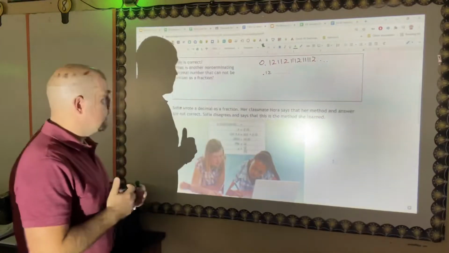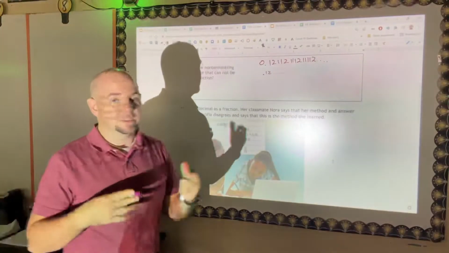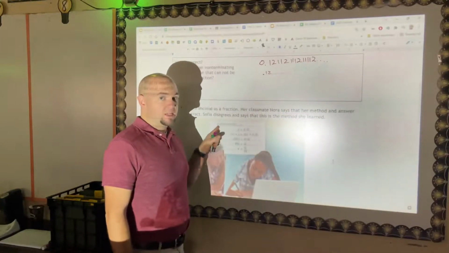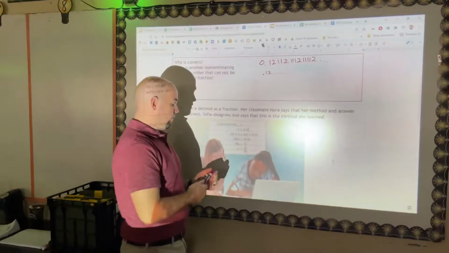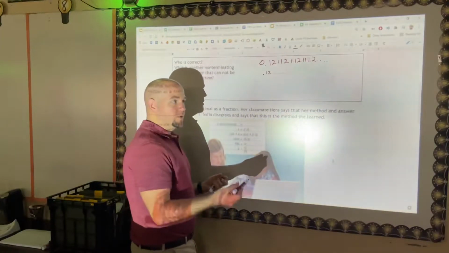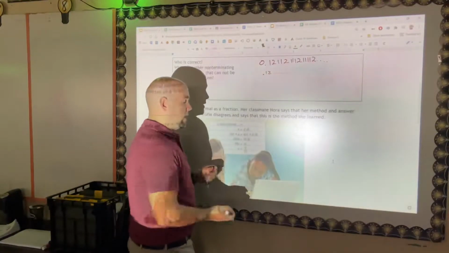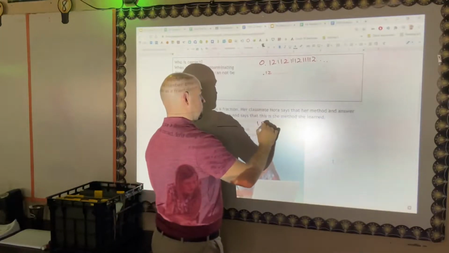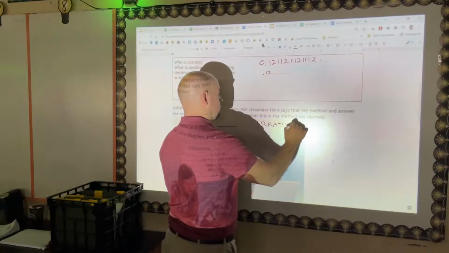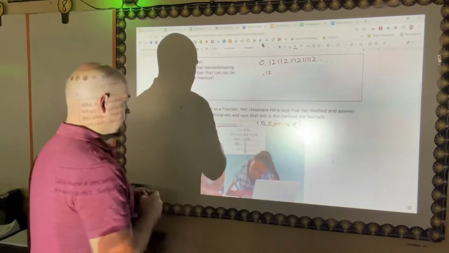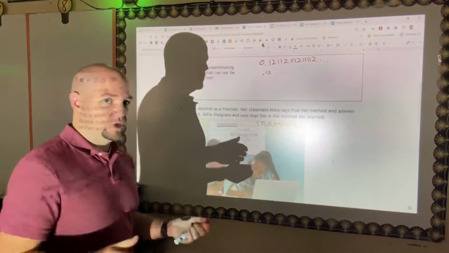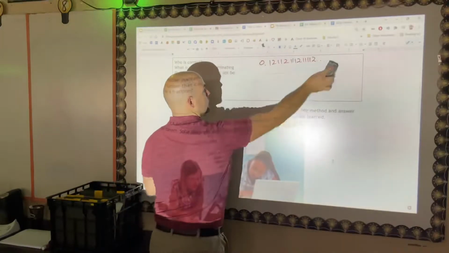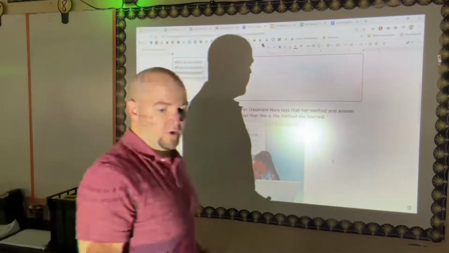What is another non-terminating decimal number that cannot be written as a fraction? An example, which I gave a minute ago, is pi. But right here is also an example of a non-terminating decimal. It's going to continue to go on forever. There is a pattern there, but there's no way to easily denote or state that pattern, and so that number is what's called irrational. It would take you forever, or it would be an irrational thought to think that you can write out that number to completion.